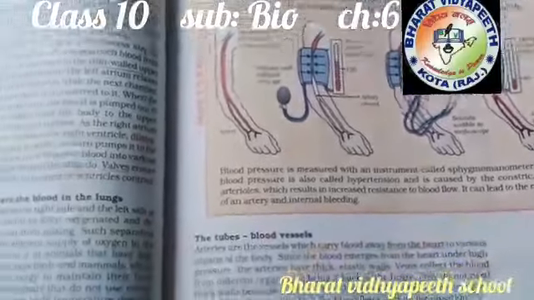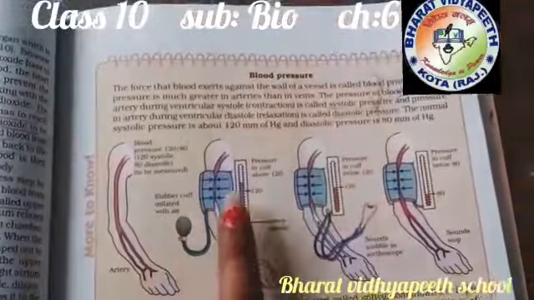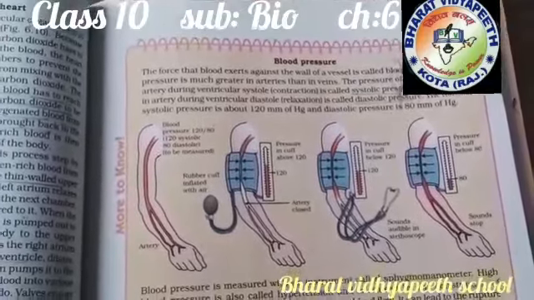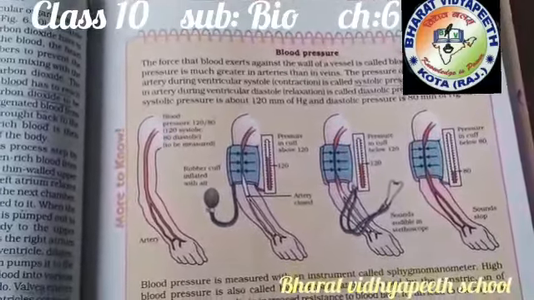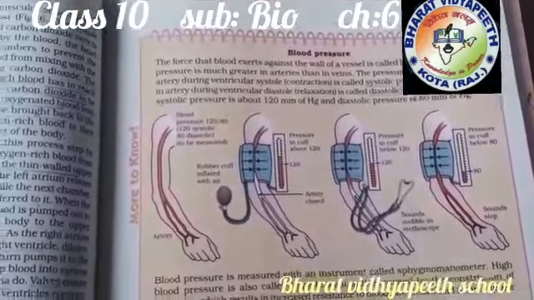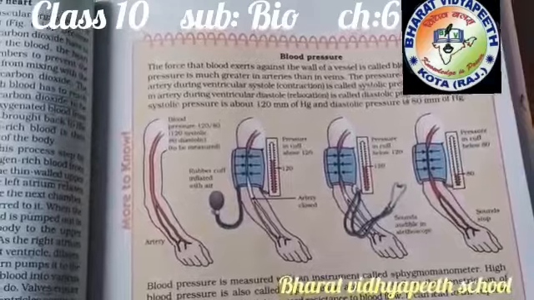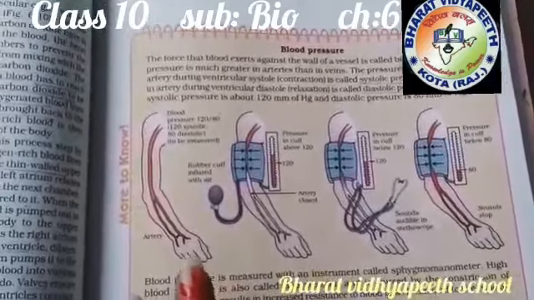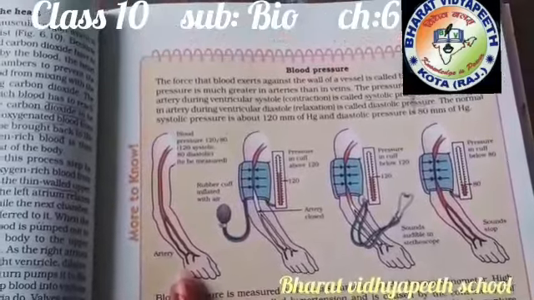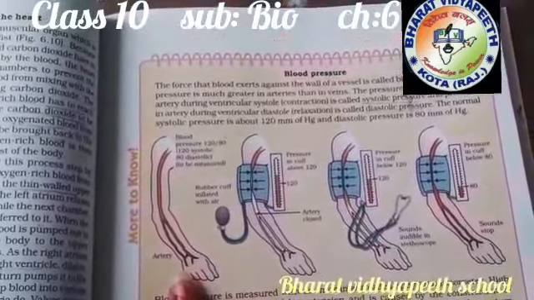Double circulation is done; next is blood pressure. What is blood pressure? The force exerted against the walls of the vessels, with which our blood flows from one part to the other, is known as blood pressure. This blood pressure is higher in arteries than in veins. Veins have low blood pressure and arteries have high blood pressure.